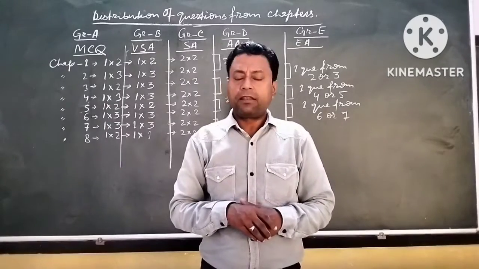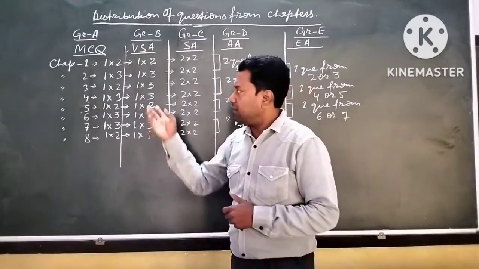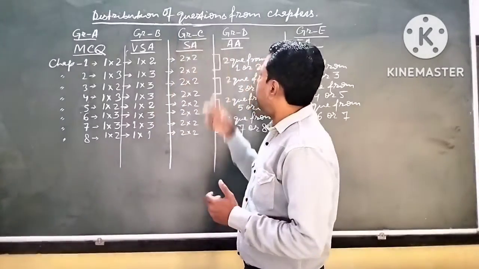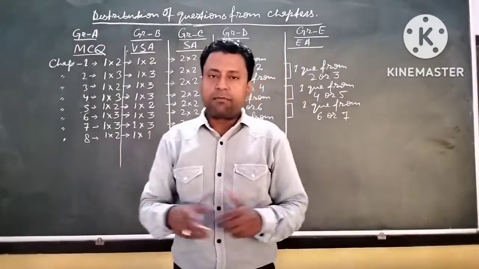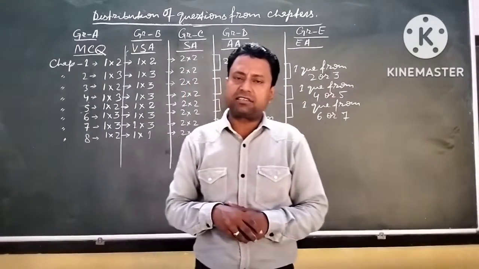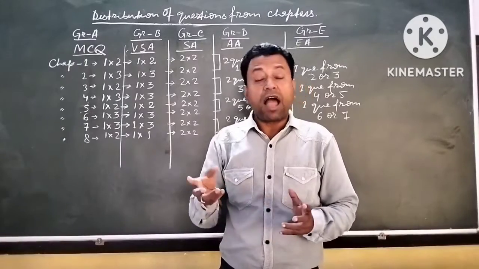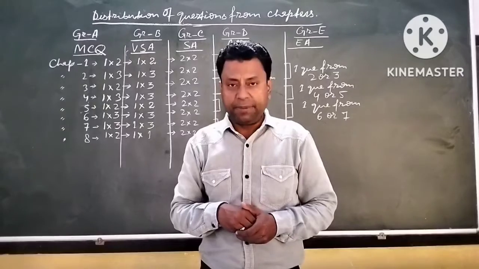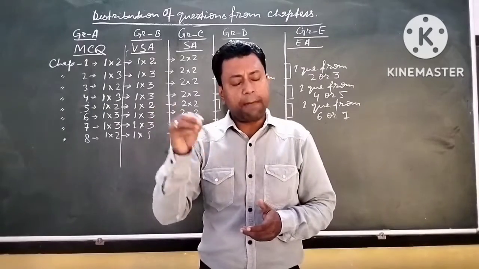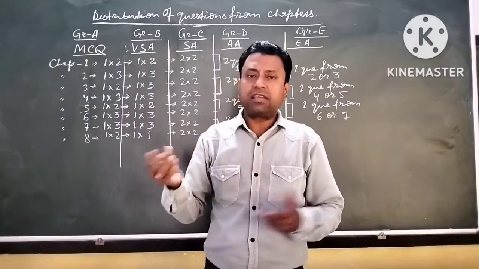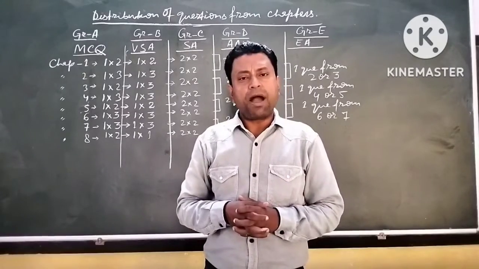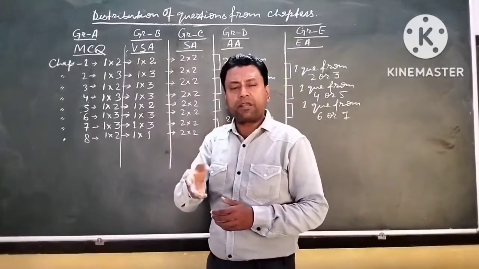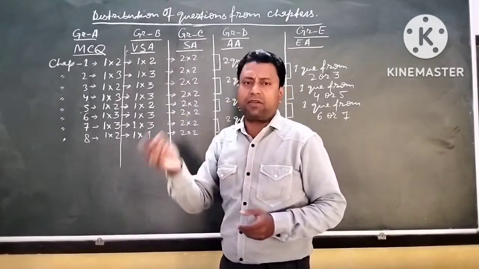Now let us discuss another very important thing: the distribution of questions from chapters. When I was taking the class, most students asked, "Sir, I don't know how many marks of MCQ appear from chapter number 1. I don't know how many marks of very short answer questions come from chapters 1, 2, 3, 4, 5, and so on."